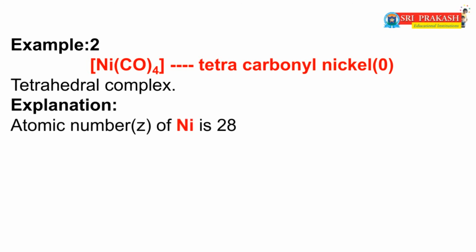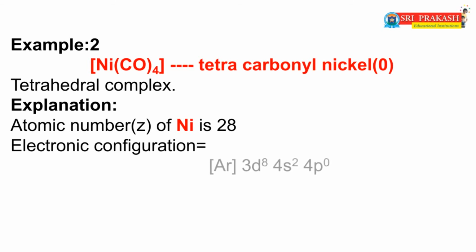Explanation. Dear friends, already you all know that the hybridization is explained by using the atomic number of the central metal atom. In this complex, the CMA is nickel. What is the atomic number of nickel? Yes, the atomic number of nickel is 28.